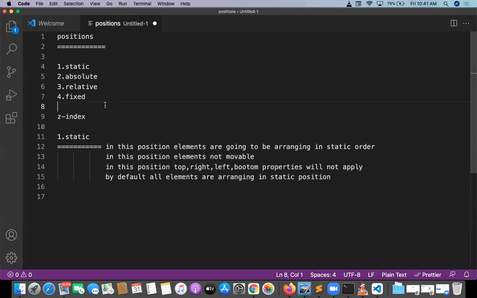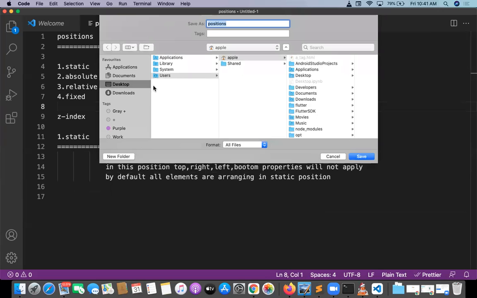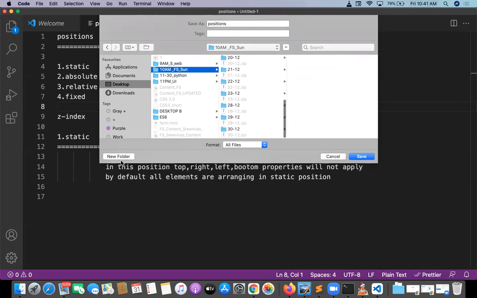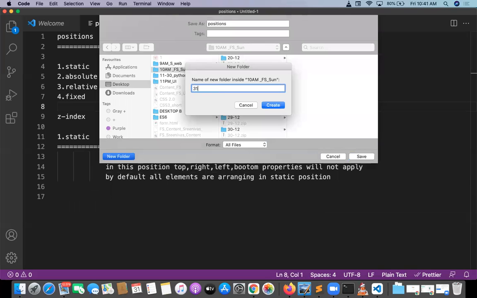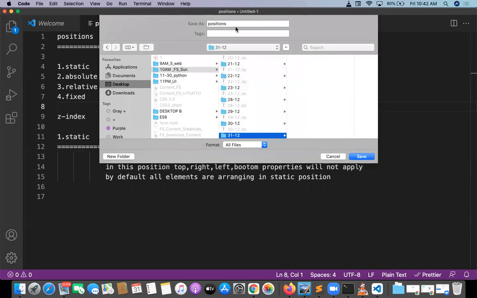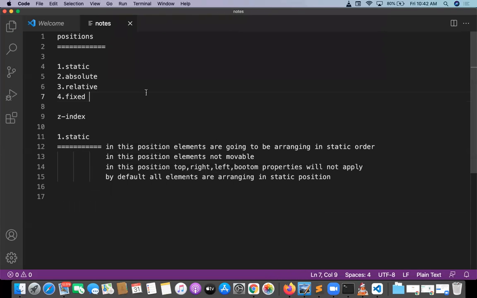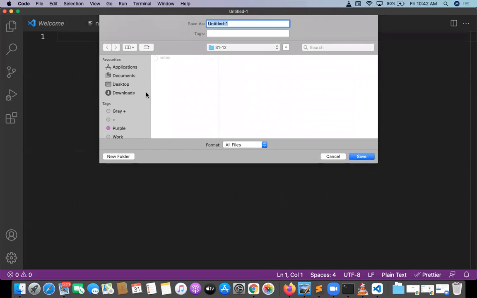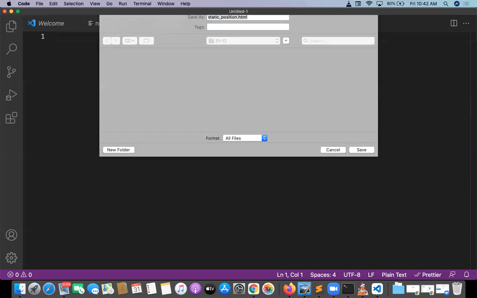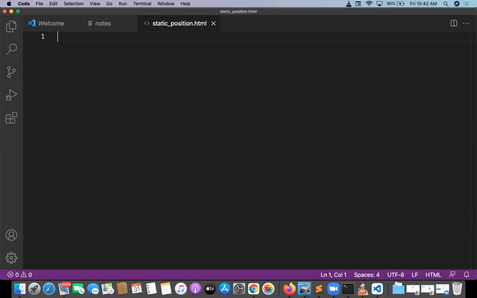Let's see one program on this static position. Let's save the programs in the notes folder. Now there are multiple elements I'm going to take. This is static_position.html. The .html is compulsory, guys, don't forget it. People forget .html, then they don't get the outputs. So please don't forget the .html.